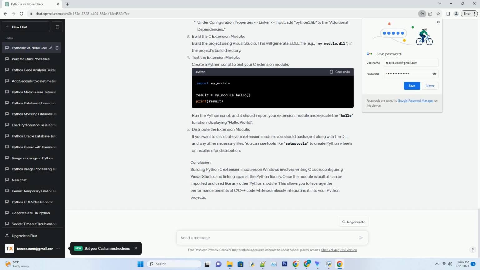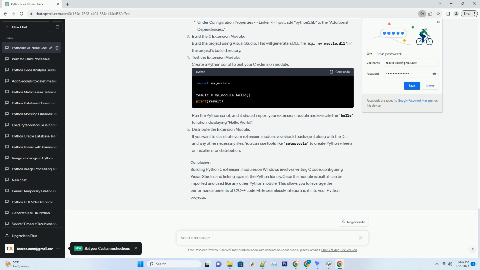Set up the build environment. Open Visual Studio and create a new C++ project. Choose the DLL project type, and configure the project settings to use the appropriate Python interpreter. Build the C extension module. Build the project using Visual Studio. This will generate a DLL file, for example my_module.dll, in the project's build directory.